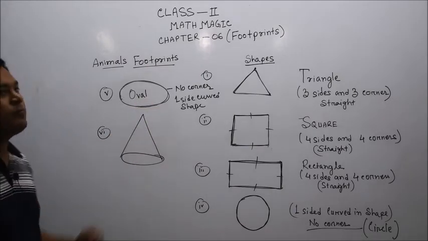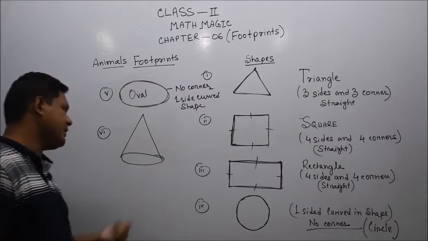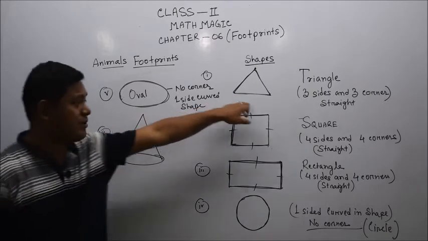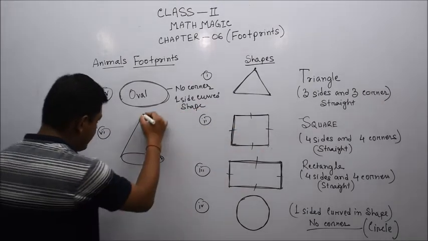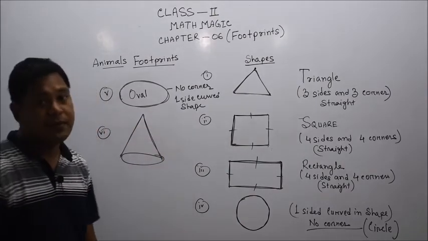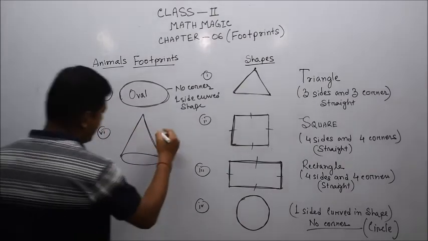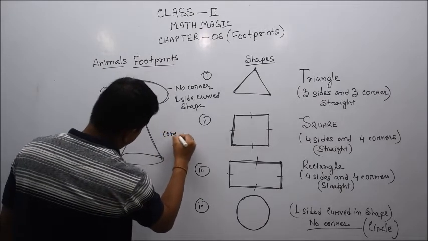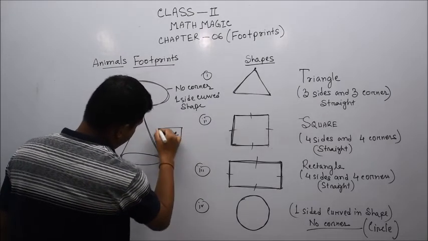And number 6 part, I am just drawing this. This portion is just like this triangle. Okay, this portion you have seen is the front part. Actually, it is not a 2D shape. It is a 3D shape. It is called in geometrical figures a cone. Okay, I am naming it right now.